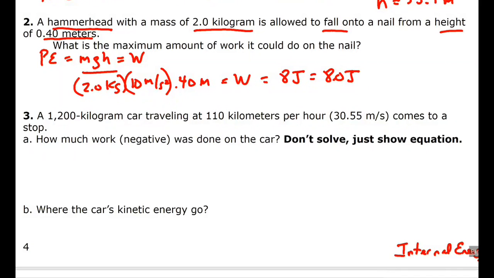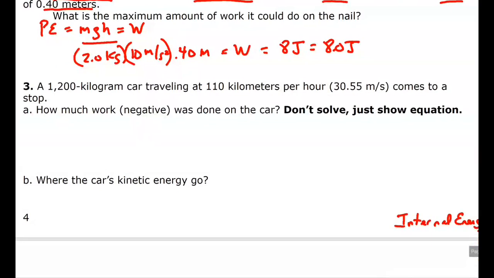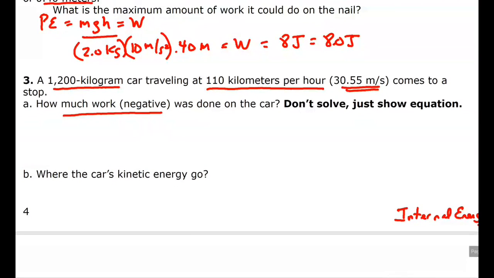That's number 2. Number 3, we've got a car going at 110 kilometers per hour, which fortunately they give us in meters per second, and it comes to a stop. How much work was done? How much negative work is done on my car? It says don't solve it, show the work. Well, work is done on my system in stopping it, and it equals the change in kinetic energy. And that of course is going to be negative.